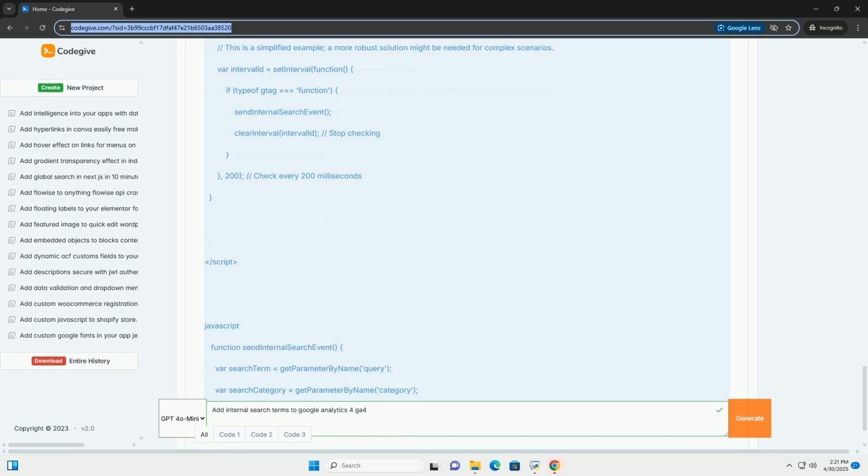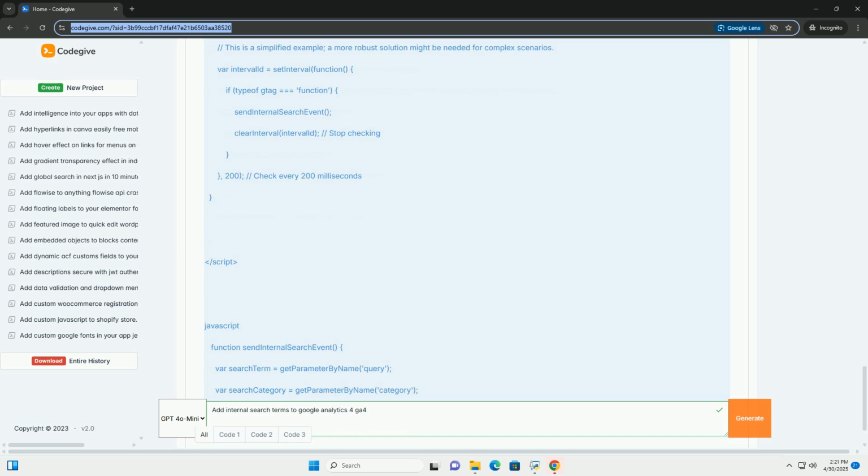Important considerations for custom dimensions. Wait for data to process. It can take up to 24 to 48 hours for data to start appearing in your GA4 reports after you've created the custom dimensions. GA4 limits: GA4 has limits on the number of custom dimensions you can create. Consult the GA4 documentation for current limits.